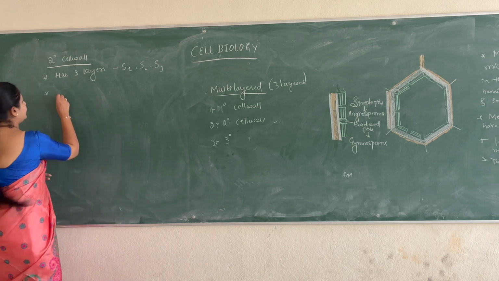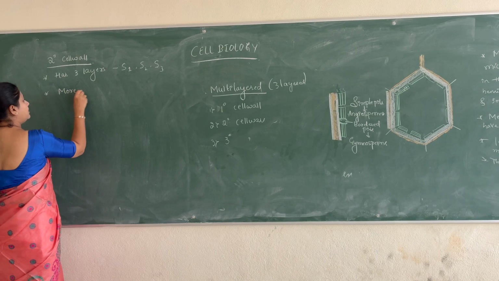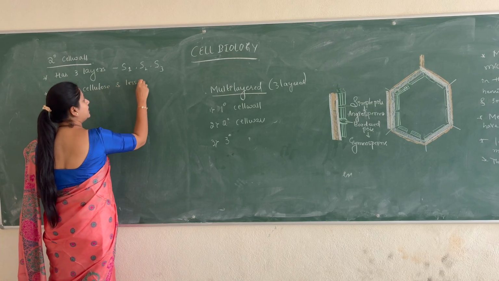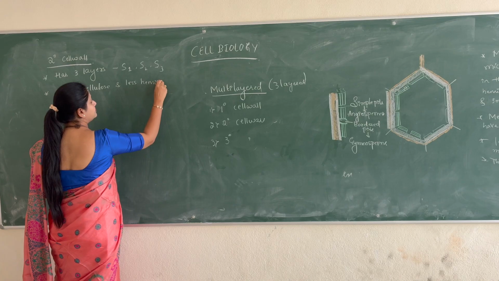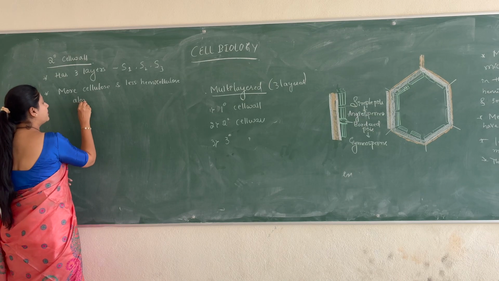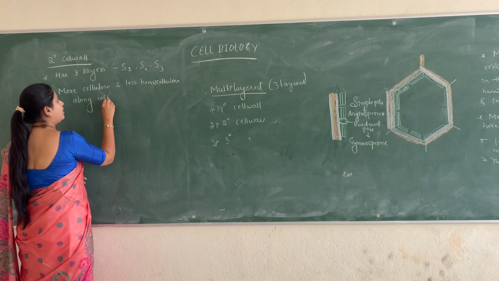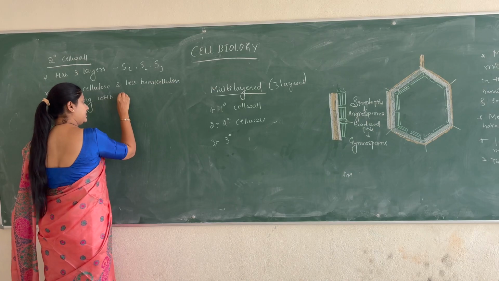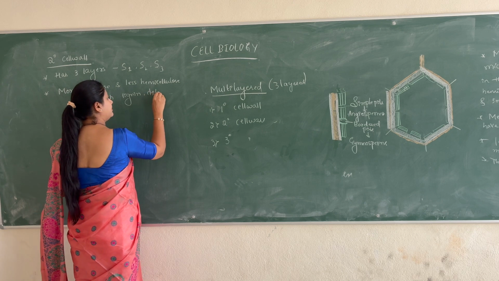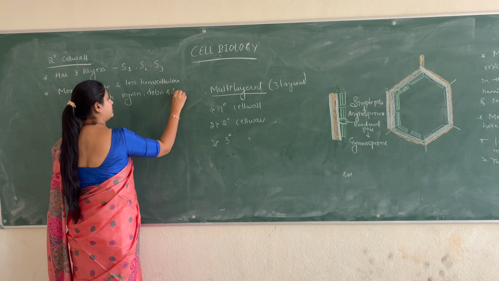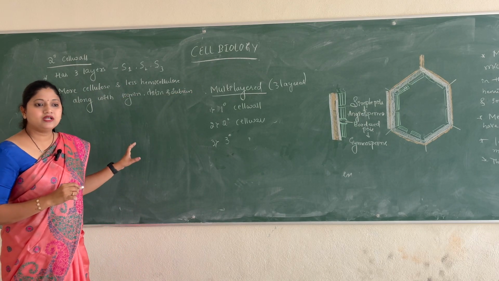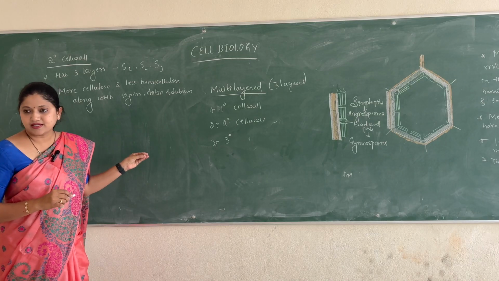Now there is more cellulose and less hemicellulose, along with lignin, chitin and suberin to some extent. These things also will be present to some extent.